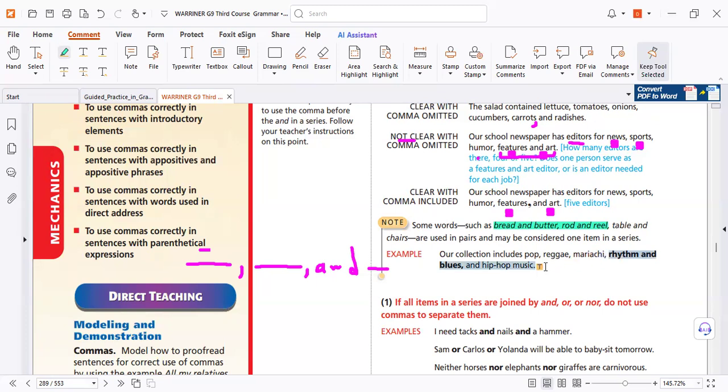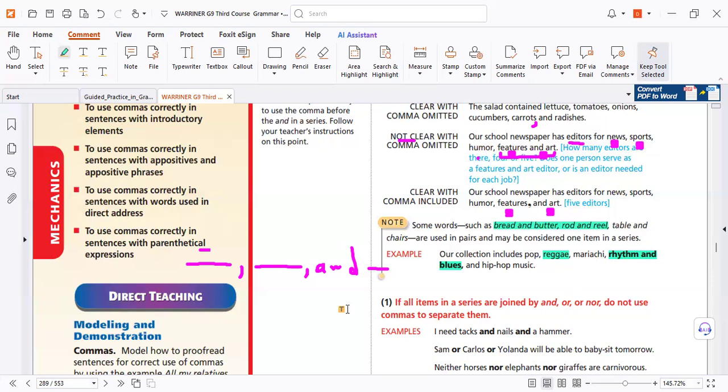So I put a comma only before the last and. Before and here, but not here, because rhythm and blues is one item. Information, comma, information, all of them must be the same. Here it's one word, but here the item is two words joined by and. So don't think this is and for the list. It's and for the expression.